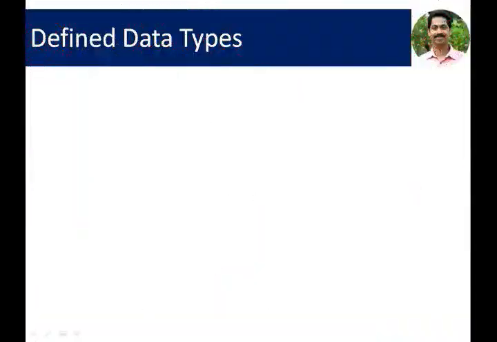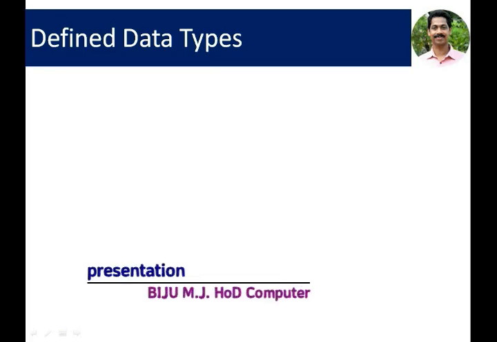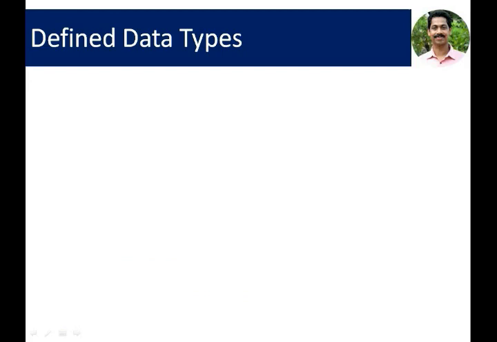This part covers various kinds of defined data types, user-defined data types. We have two kinds of data types in every language. One is basic data types, which are defined by the compiler of the programming language. In C and C++ also we have many basic data types. Int, character, float, double, etc. are basic data types in C++.